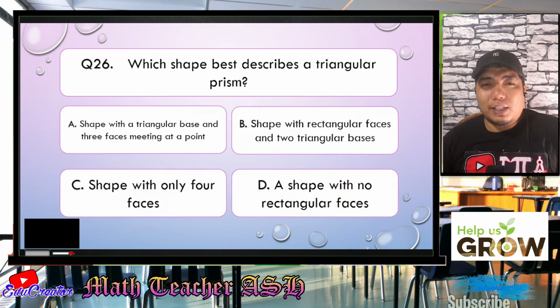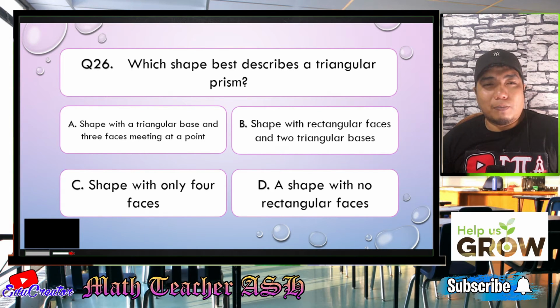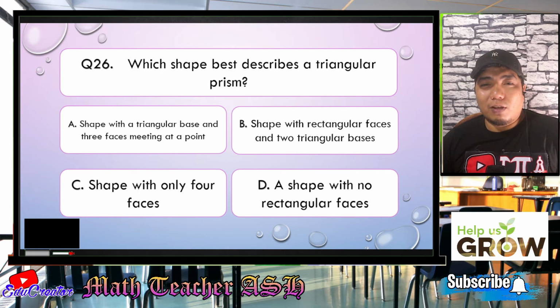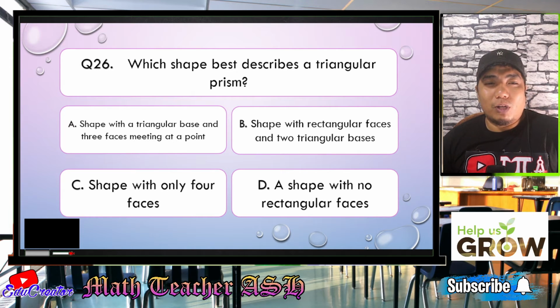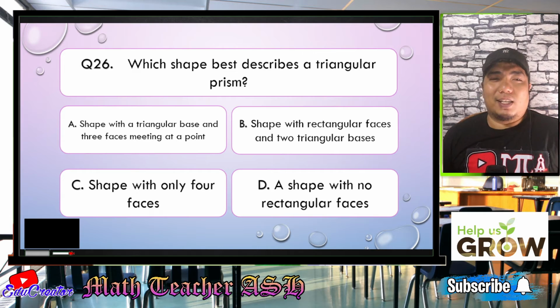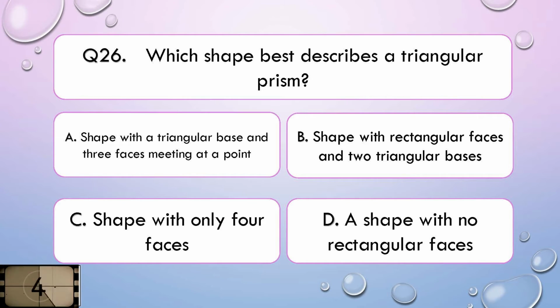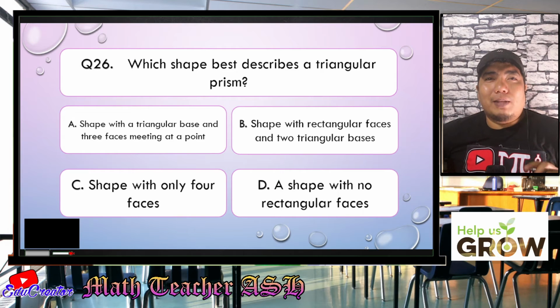Which shape best describes a triangular prism? Is it A, shape with a triangular base and 3 faces meeting at a point? B, shape with rectangular faces and 2 triangle bases? C, shape with only 4 faces? Or D, a shape with no rectangular faces? I'll give you 5 seconds to think about your answer. Alright, my dear math learners.